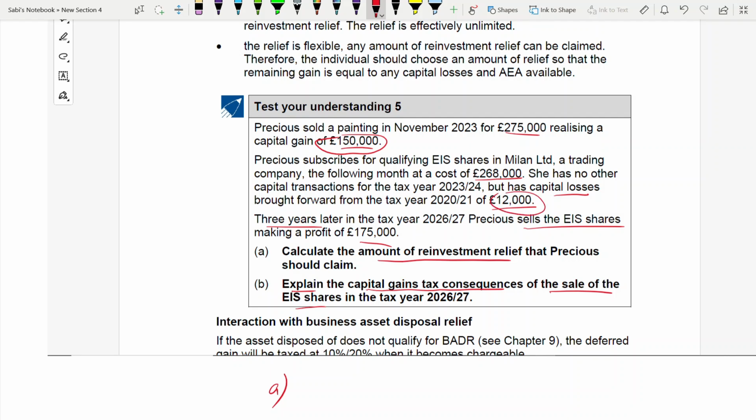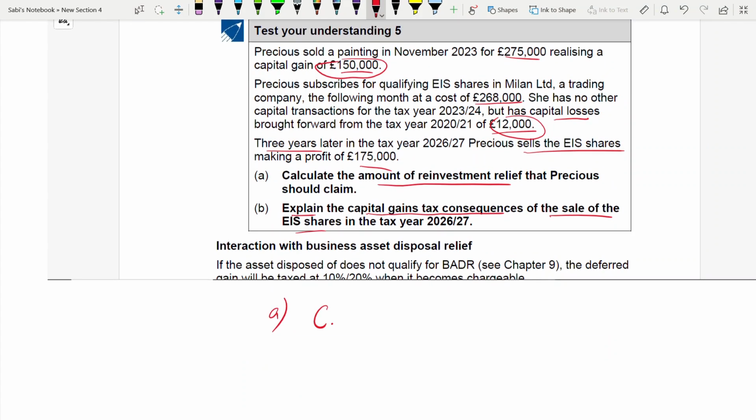In order for her to utilize both her annual exempt amount and capital losses, we will set off the reinvestment relief in such a way that she can utilize the capital loss and the annual exempt amount, and the taxable gain at the end will be 0. So let's do that. Capital gain is 150,000, less EIS reinvestment relief, which has to be a balancing figure.